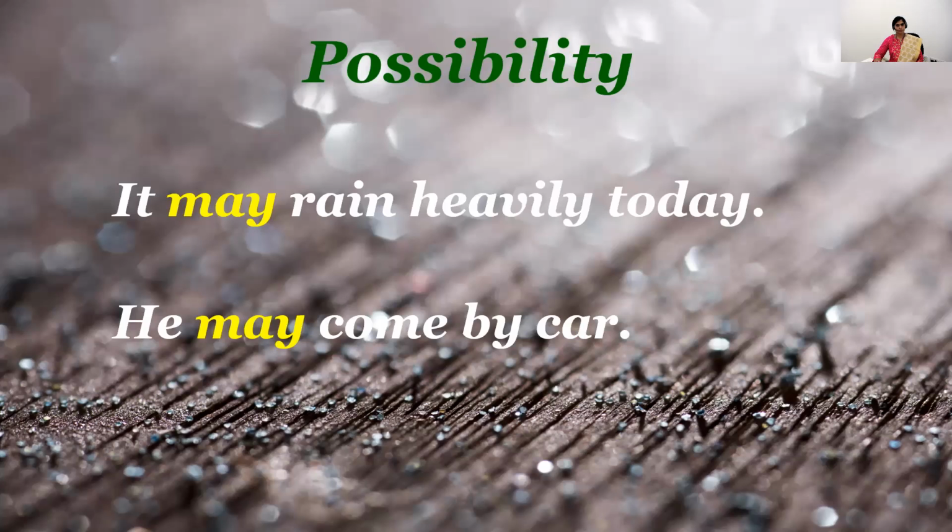That means it may rain due to the weather conditions, or it may not rain due to the climatic conditions. He may come by car. Your friend may come by car, or he may take some other means of transport also. So here the word possibility says that it may happen, it may not happen.